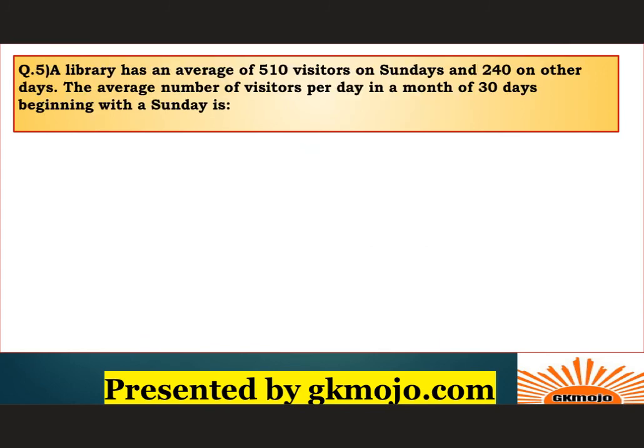Let's have a look at question number 5. A library has an average of 510 visitors on Sunday and 240 on other days. The average number of visitors per day in a month of 30 days beginning with Sunday is. Since the month begins with a Sunday, there will be a total of 5 Sundays in that month. If the first of any month is a Sunday, always take it for granted that there will be 5 Sundays, because 8th, 15th, 22nd and 29th will be Sundays, right? So 5 Sundays will be there in a month.